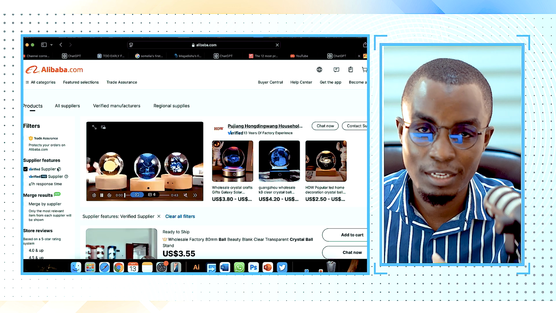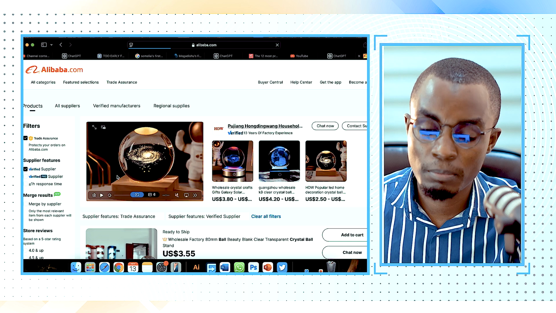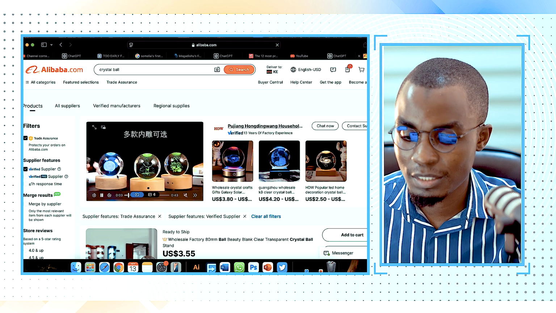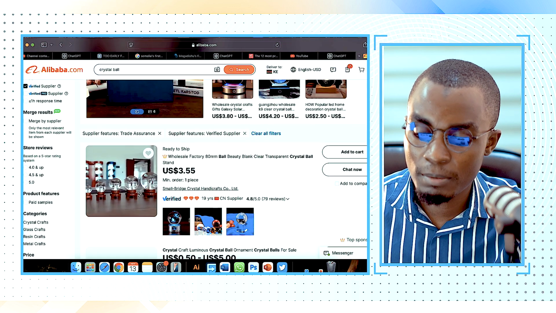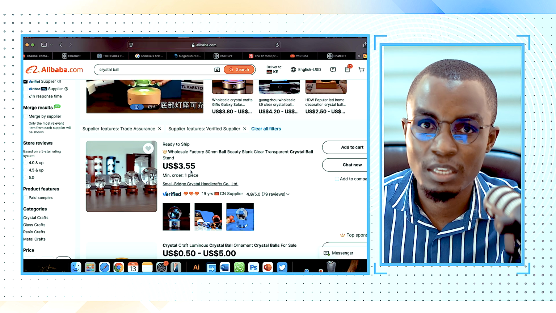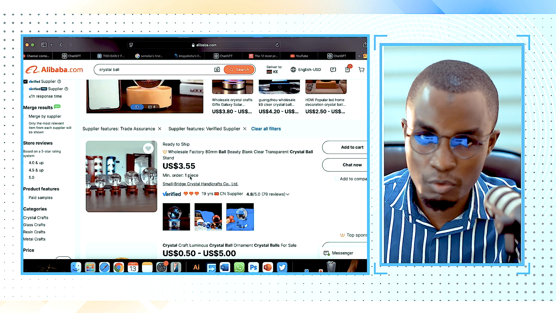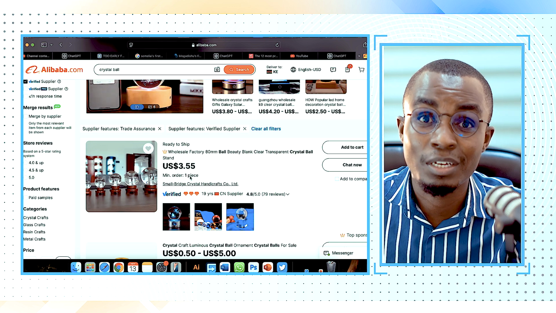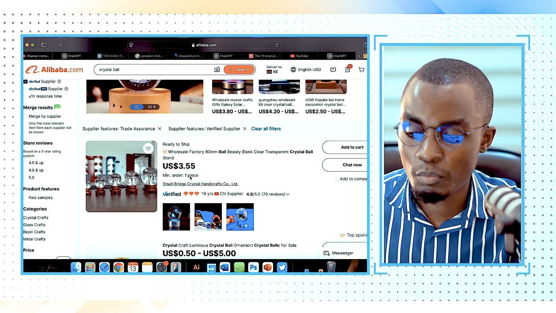These are some of the precautions that you need to keep in mind before you do anything on Alibaba. So verified supplier, you need to know that. When you look at these orders, you see minimum order quantity. You'll be hearing terms like MOQ flying around every time, and you may not understand what MOQ means. It simply means minimum order quantity. These are the minimum order quantities, the amount of products that you can buy from that particular supplier or manufacturer that you're communicating with.